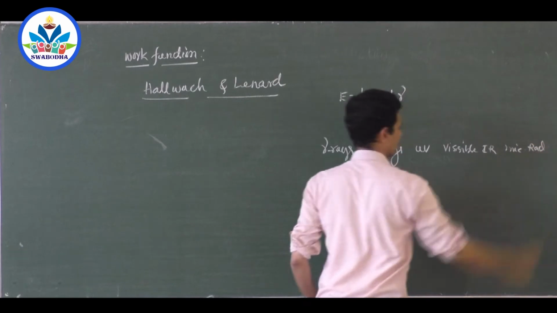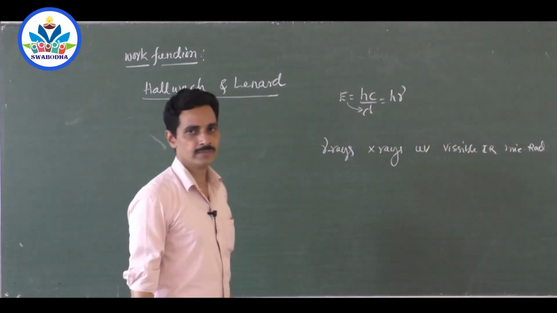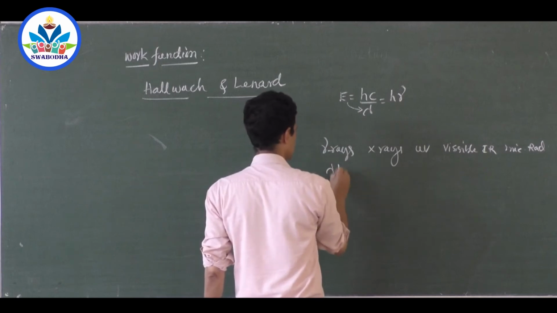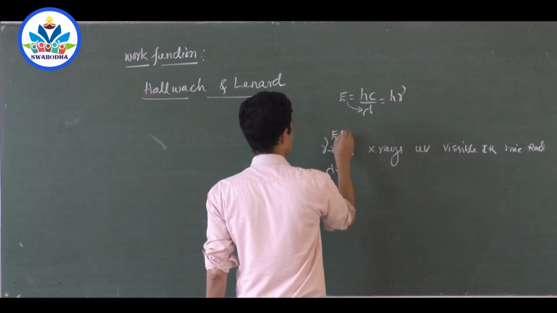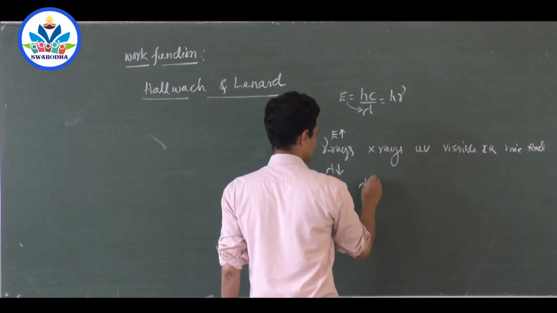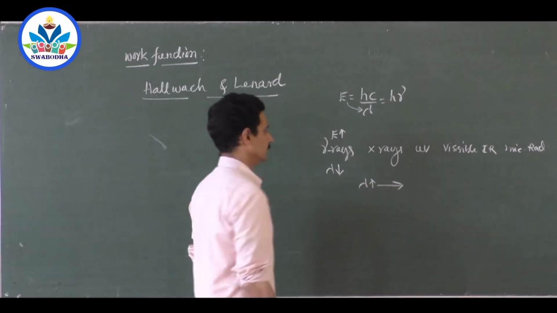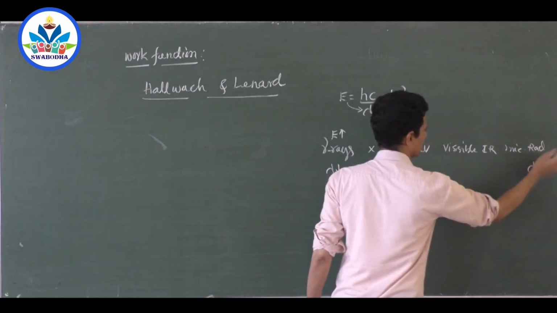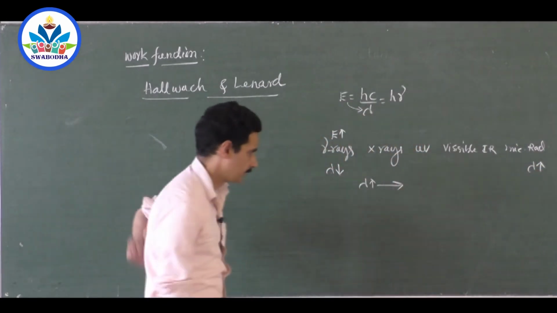So we have it like this, right? This end has the least wavelength and is most energetic, and the wavelength increases in this direction, up to radio waves.